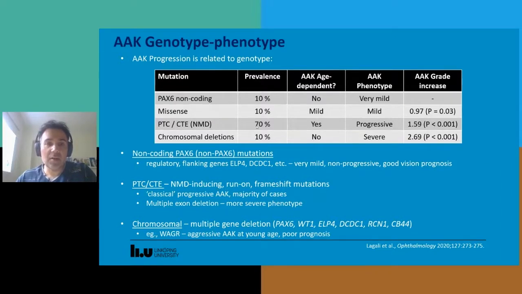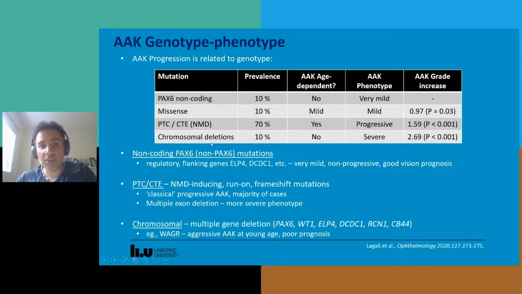And this is most prevalent, about 70% of cases. It gives the classical progressive picture of AAK, and the grade is about 1 to 2 increase over the non-coding cases. And again, as mentioned earlier, if it's multiple exons involved, these tend to also give a more severe phenotype.